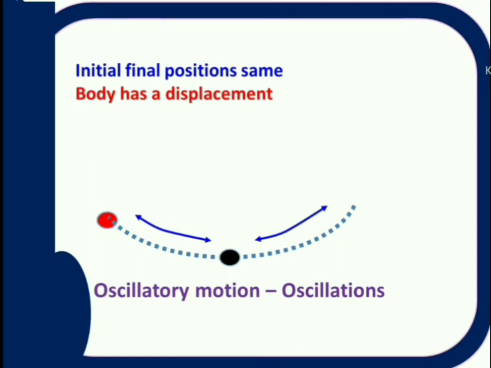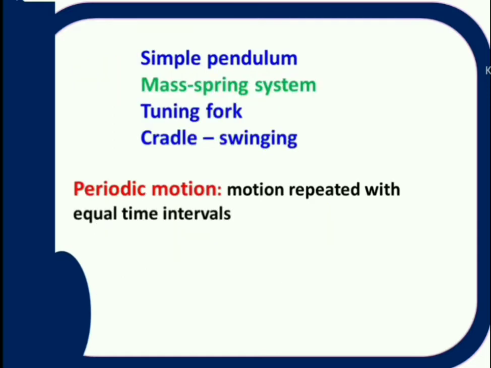Examples for oscillatory motion are the simple pendulum, mass spring system and tuning fork. The best example is a cradle, uyala, swinging. All these are examples for this type of motion. In this type of motion, the body starts from its original position and moves towards the extreme left or right and again comes back. That means to and fro motion is there. This type of motion is oscillatory motion.